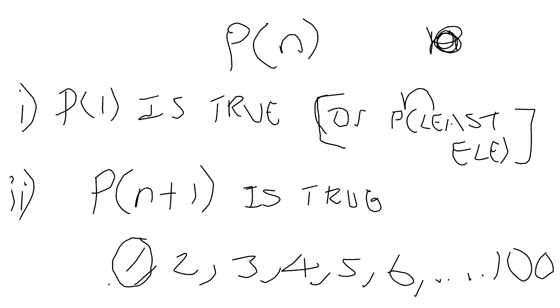Let's say the first n was 1. If it's true for 1, then it will be true for 2. If it's true for 2, then it's true for 3. If it's true for 3, then it's true for 4, right up to 100.